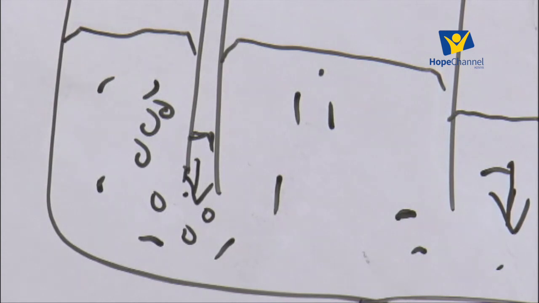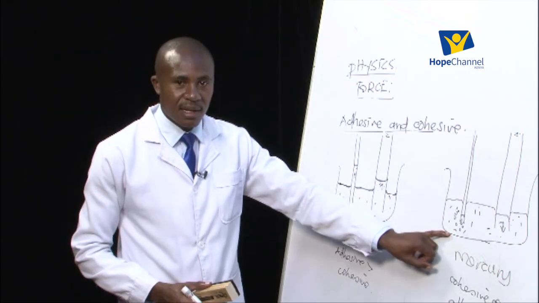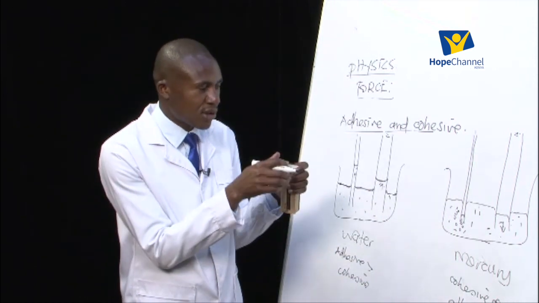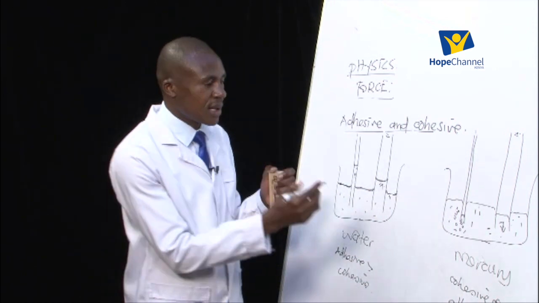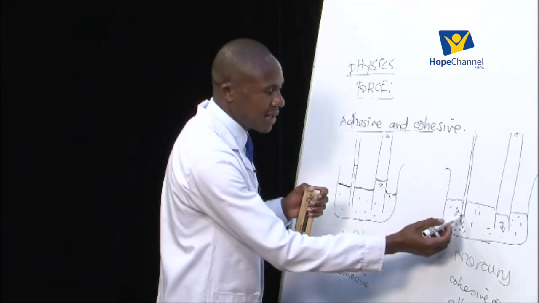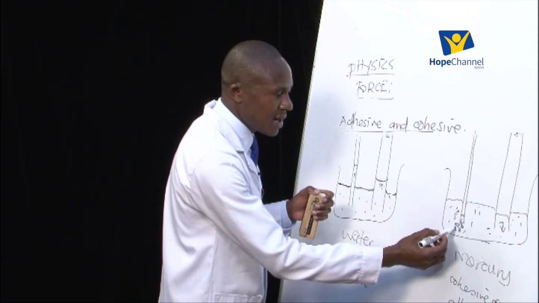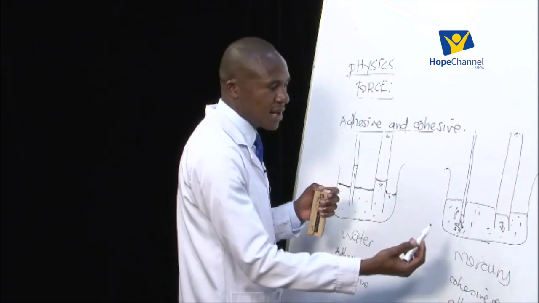They can only go up the tube if the adhesive force was stronger, but now this is not the case. The cohesive force is greater, so it will tend to attract them, and so they come together. So the molecules of mercury inside the tube are attracted and they come to their neighbors, the neighboring mercury molecules, and so they move downwards.